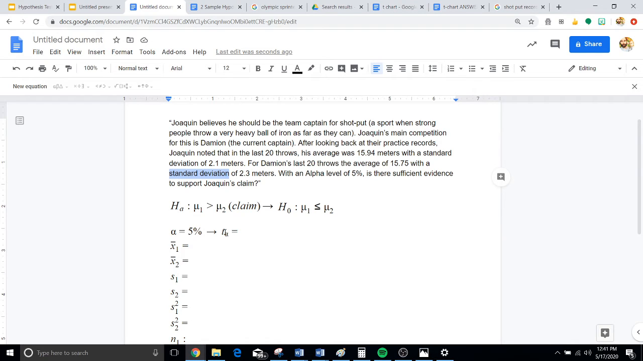Now we can do this pretty easily by bringing up our t chart, which I have right here, and we're going to look at where 5% on a one-tail meets our degrees of freedom. Now we don't know our degrees of freedom yet, but we can find it because for each of these gentlemen, we're looking at the last 20 of their throws. So these are our n's. So if we know that our n is 20, that means our degrees of freedom is 19. And we're going to find out where 19 meets a single tail 5%.